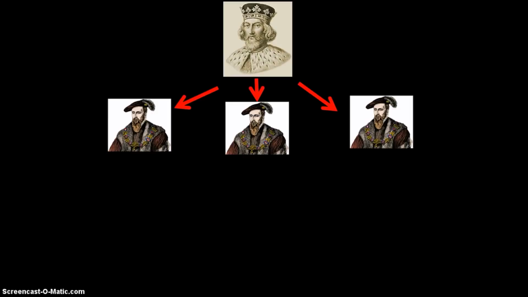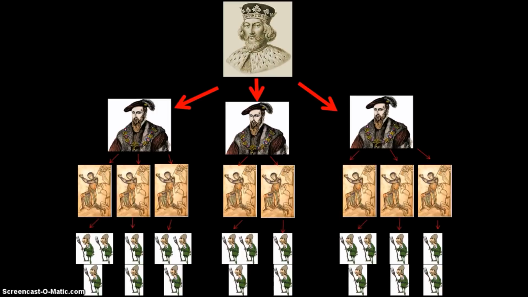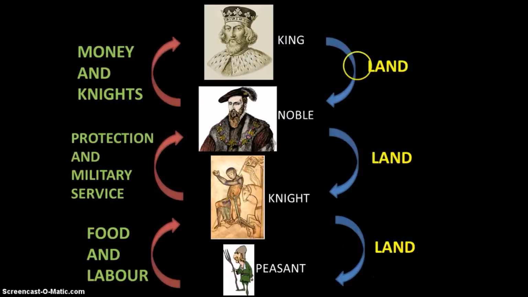Those lords would then keep some of the land for themselves and divide the rest up between knights of their choosing. In turn, the knights would give some of their portion of the kingdom to peasants, who became serfs who were tied to the land and were not free to leave. Of course, these kings, nobles and knights were not giving away their land for no reason. As I said earlier, feudalism was based on an exchange of land for protection, money, and food.